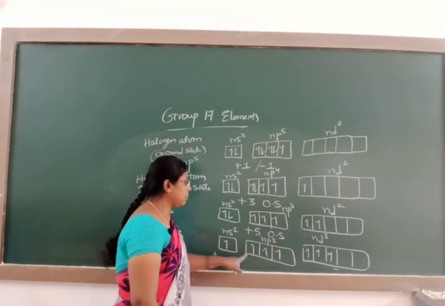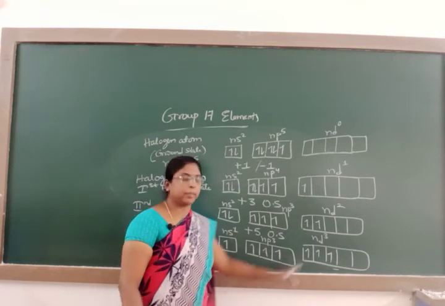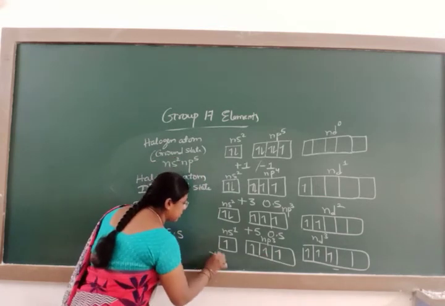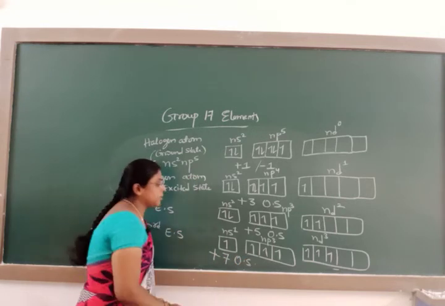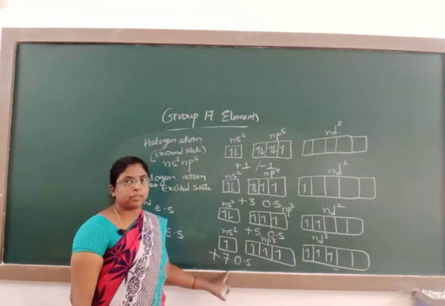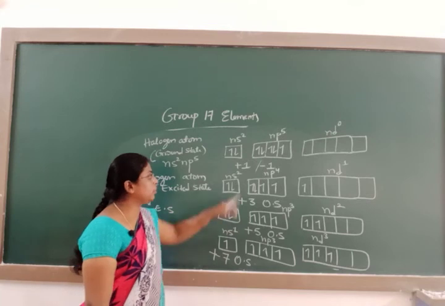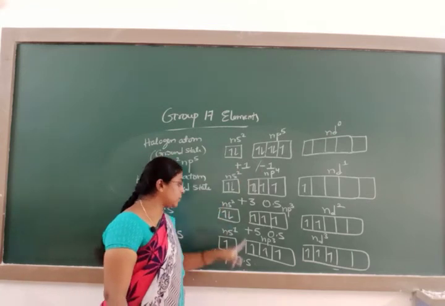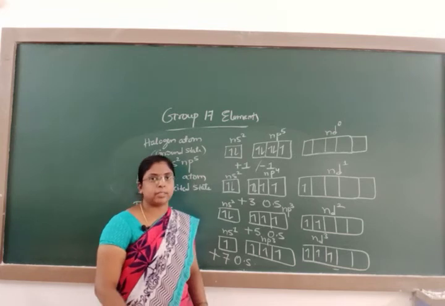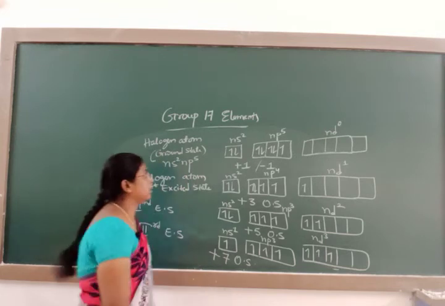The total number of unpaired electrons is 7. It can lose 7 electrons, hence its oxidation state becomes +7. In this way it exhibits -1 if it gains 1 electron, and +1, +3, +5 and +7 as its oxidation states.